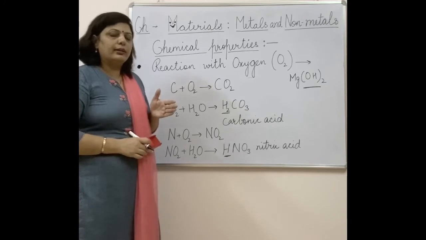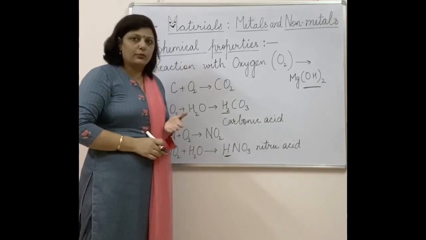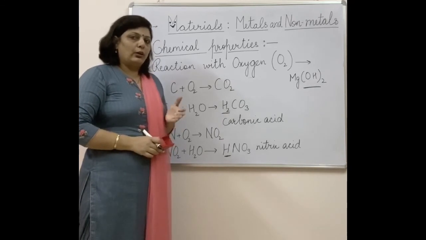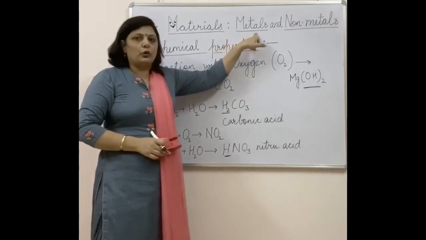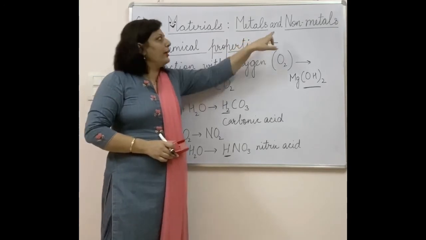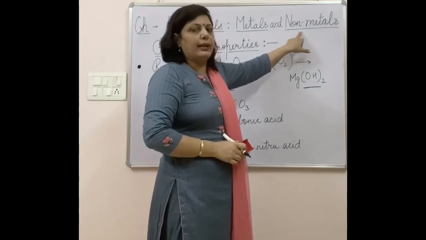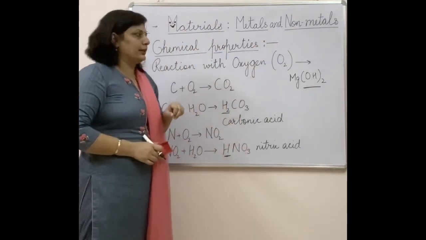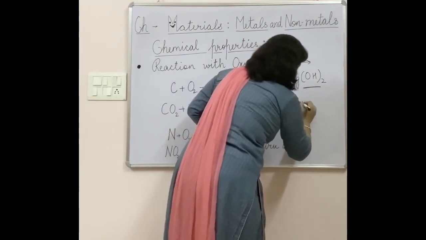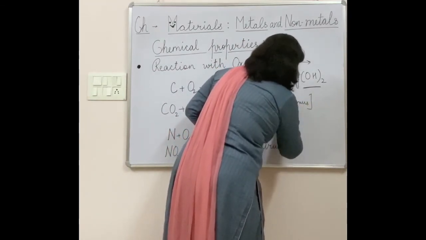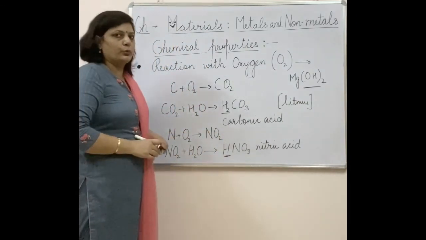So when you are writing the difference between metals and non-metals on the basis of how they react with oxygen, you will write that metals form oxides which are basic in nature, and non-metals form oxides which are acidic in nature, and that nature can be easily detected with the help of litmus paper, as I told you before. So hope now it is clear to you how metals and non-metals react with oxygen.